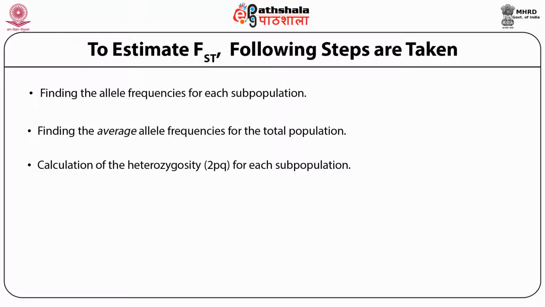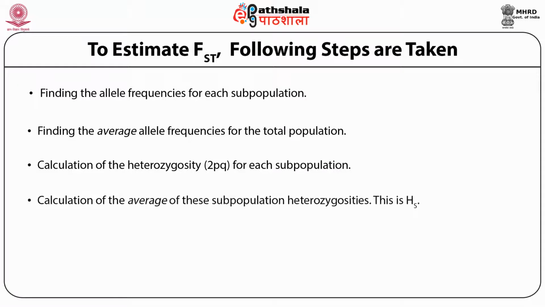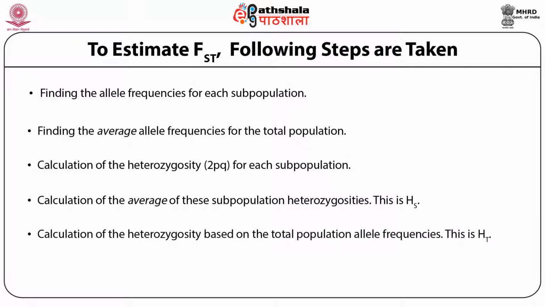Step number 4, calculation of the average of these subpopulation heterozygosities. This is HS. Step number 5, calculation of the heterozygosity based on the total population allele frequencies.